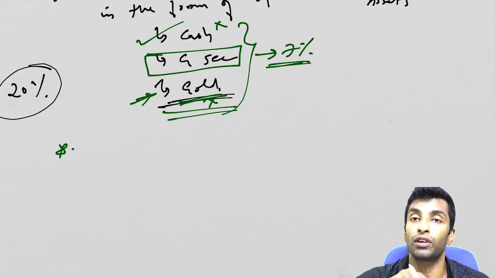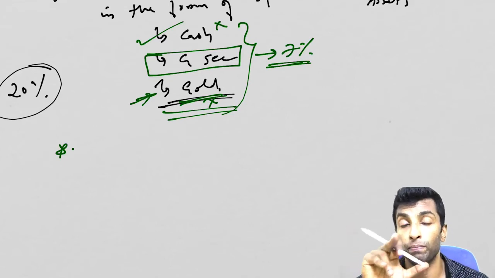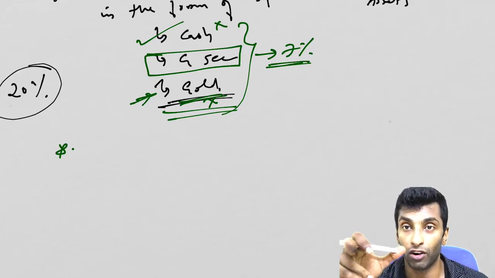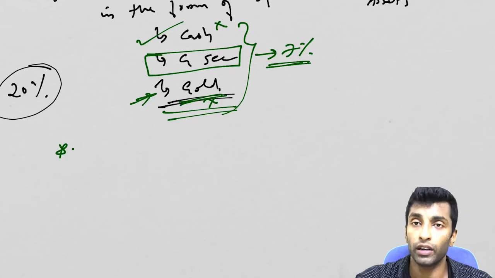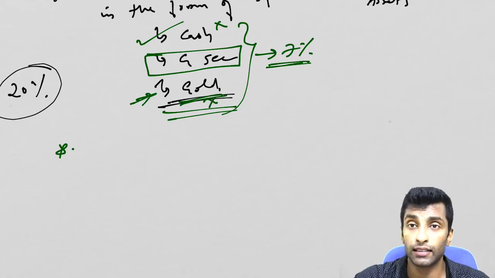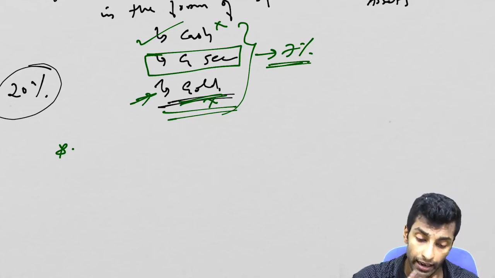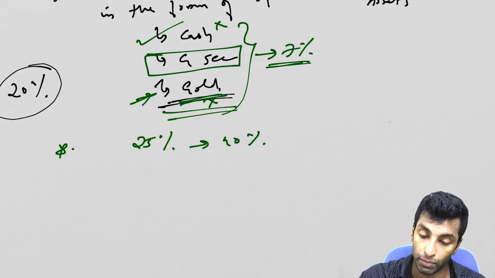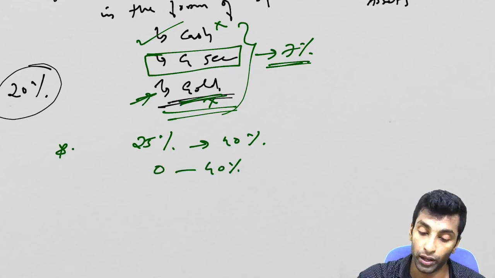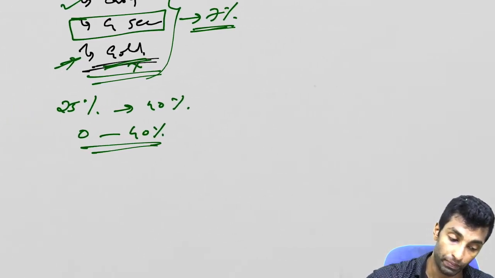When you are buying government security, it means you are lending it to government. So which instrument helps banks to lend or helps government to borrow money from the banks? It is SLR. Okay. Now, is there any limit to SLR? Just as we have discussed in case of CRR, in the 1934 RBI Act there was a limit: 25% was the minimum and 40% was the maximum. Now in 2006 it was amended to 0 to 40. Okay, it will go from 0 to 40.